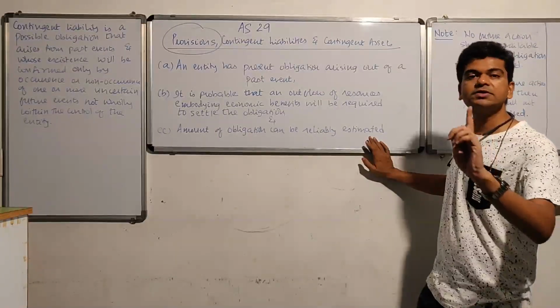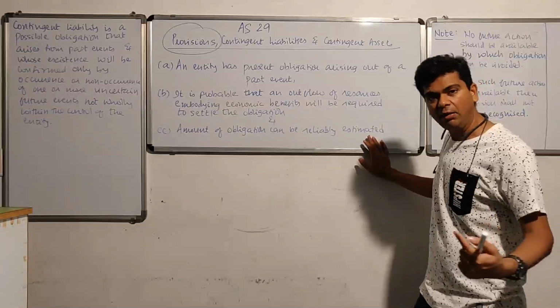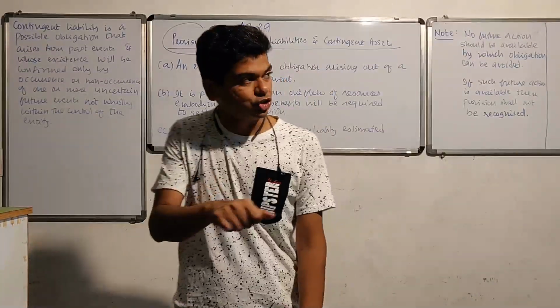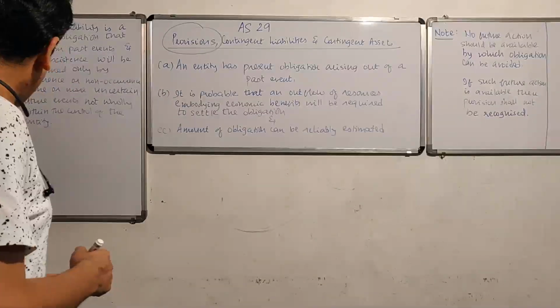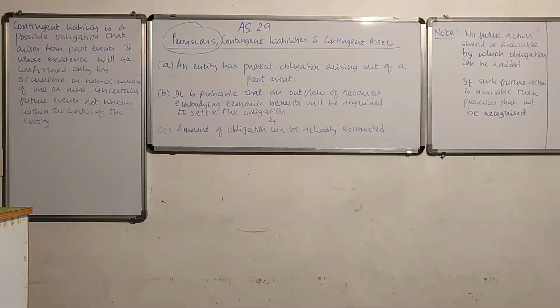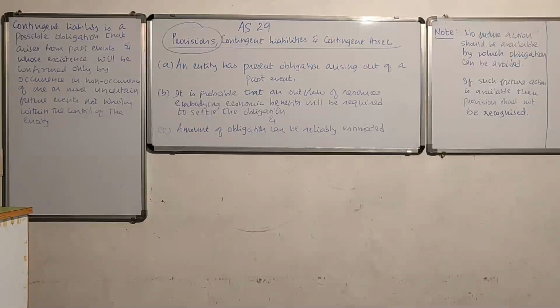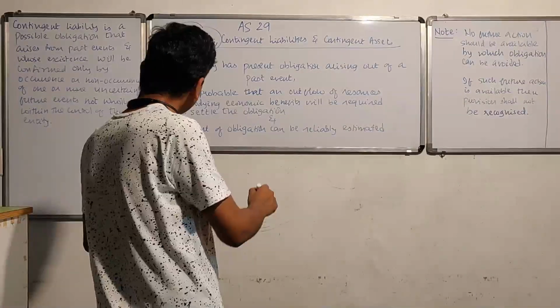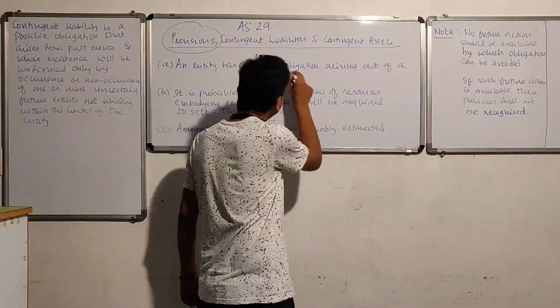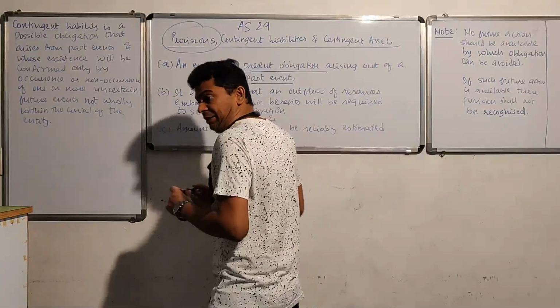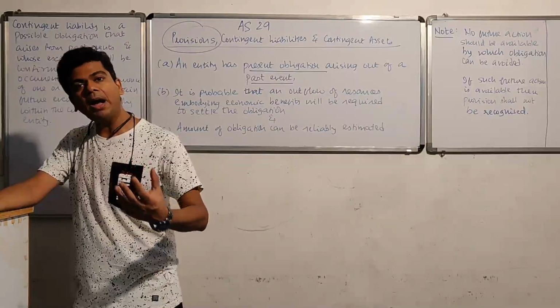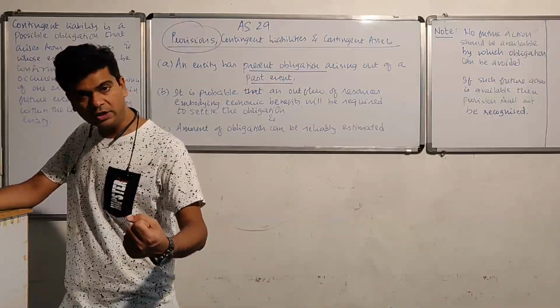If you are of the view that you will suffer some loss in future, you can recognize a provision provided these three conditions are getting satisfied. So let's analyze these three conditions. Let's try to understand when exactly can a provision be recognized. Condition first, as you can observe, an entity has a present obligation arising out of a past event. Present obligation arising out of a past event. Right, I'll have to understand these terms. Present obligation, past event. Past event, something has happened in the past because of which there is an obligation.